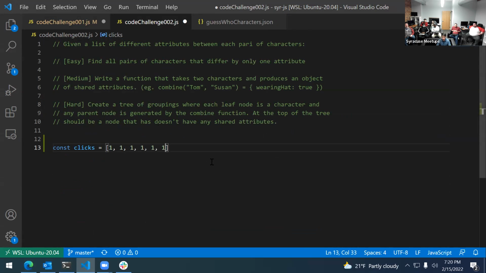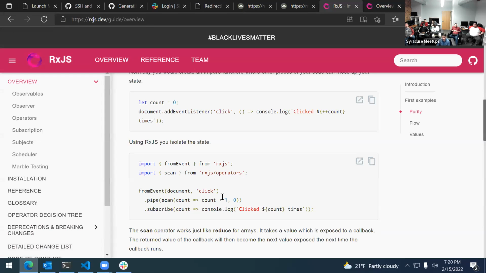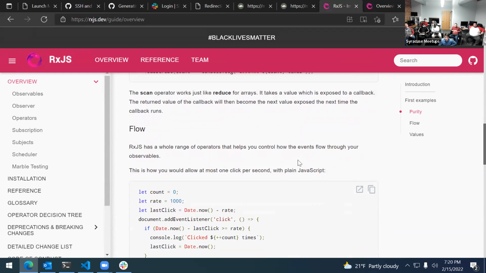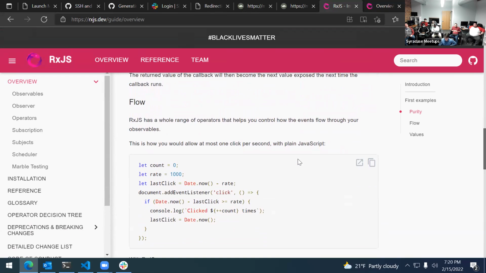That's exactly what's going on here. It's essentially every single time it's being clicked, it's running a reduce function, taking the previous thing and adding to it. So the power here, if you're seeing what's going on, is you're treating all future events as if they've already happened. So you can kind of program in a way where you account for everything that could possibly happen and you treat it as a static state. It's definitely a different way of thinking about how to handle events.